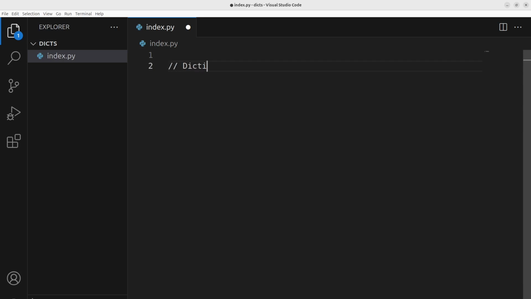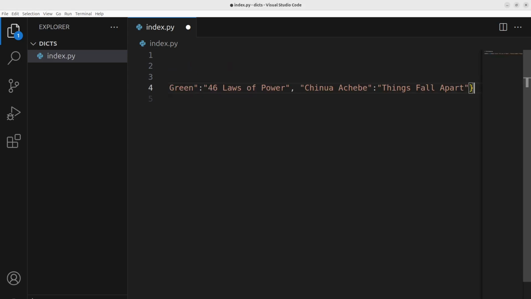And dictionaries are very flexible data types and very powerful. And without further ado, let us see how we can declare or initiate dictionaries in Python. We can have a dictionary of maybe authors and their books, and we declare dictionaries with curly braces, just like that.